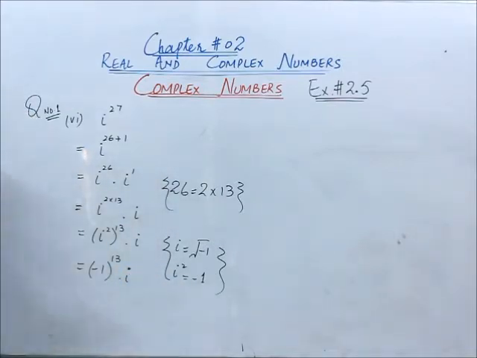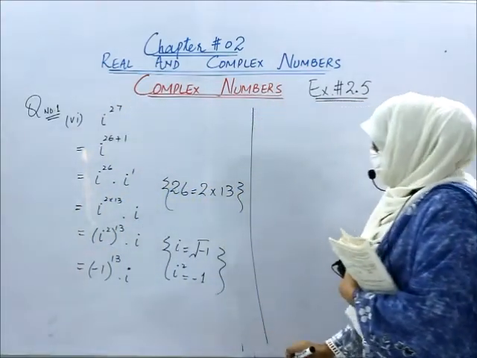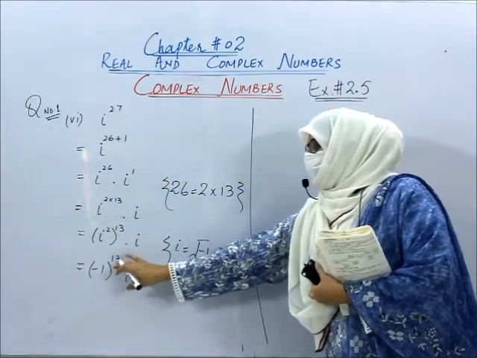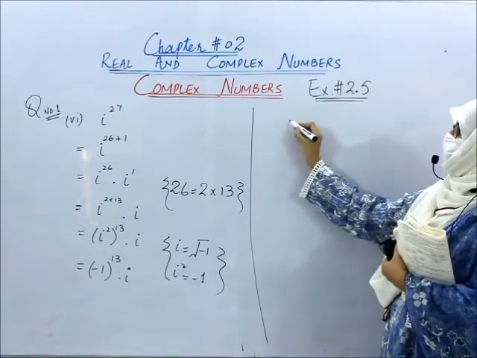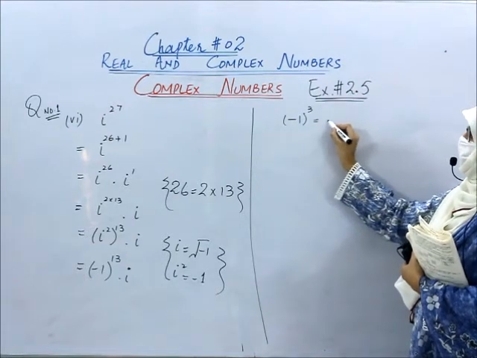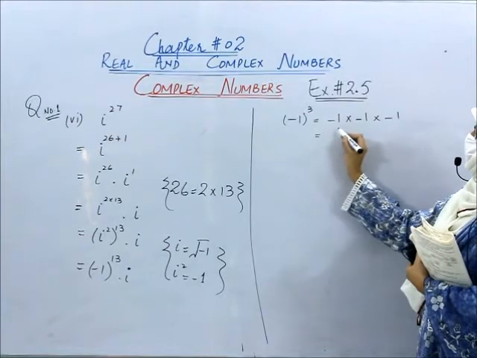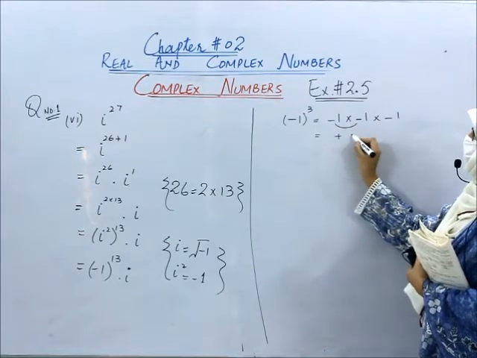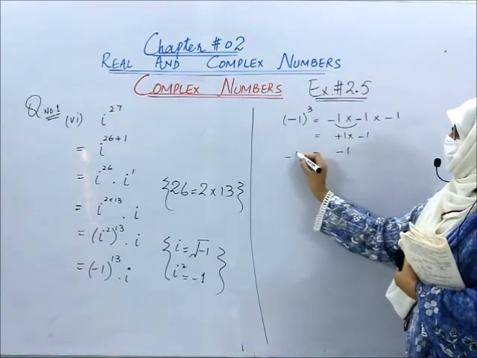Now what about -1 whole power 13? Students, whenever you have a negative number raised to an odd power, your answer would be negative. For example, if I have -1 power 3, it means I will multiply -1 how many times? 3 times. So it will give you plus, and plus into -1 will give you -1.